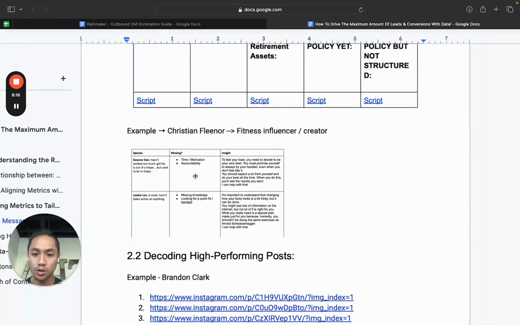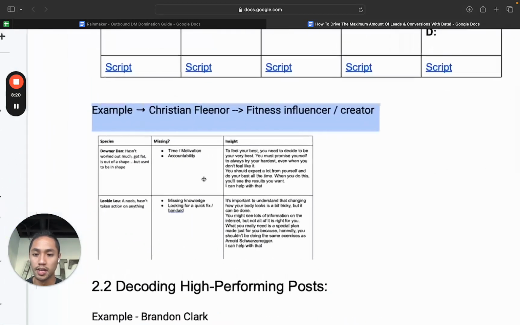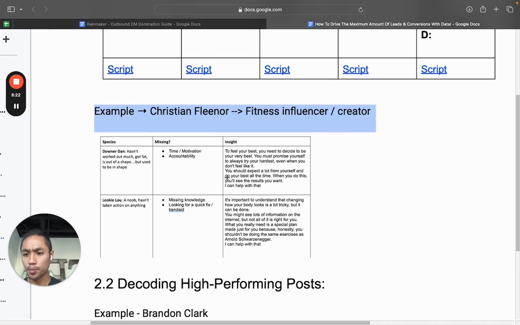So an example of this also is Christian Fleener, who is a fitness influencer and creator. This is only a couple of the avatars that we had for him, but this is one that I was thinking of. It's like Downer Dan. So Downer Dan hasn't worked out much. He got fat and is out of shape and used to be in shape. And then there's Looky Lou, who's like a noob who hasn't taken action on anything yet.